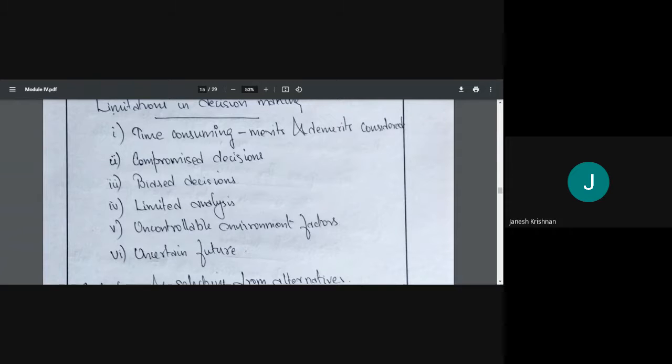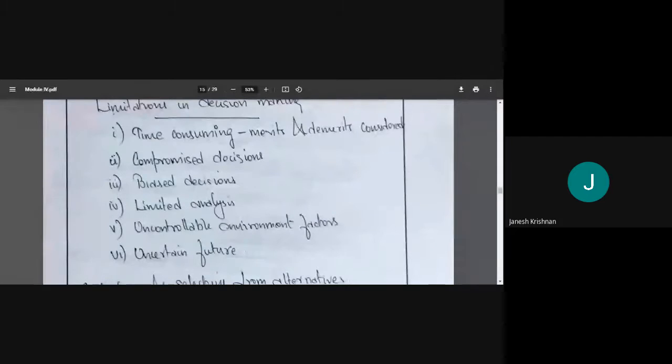Then sometimes a compromise decision has to be taken. In a company itself, maybe when you're planning a tour, even if you are planning for a tour, everyone will have their own opinion. So in order to satisfy everyone, we'll have to make some compromises, right? So compromise decisions will have to be taken in certain cases.